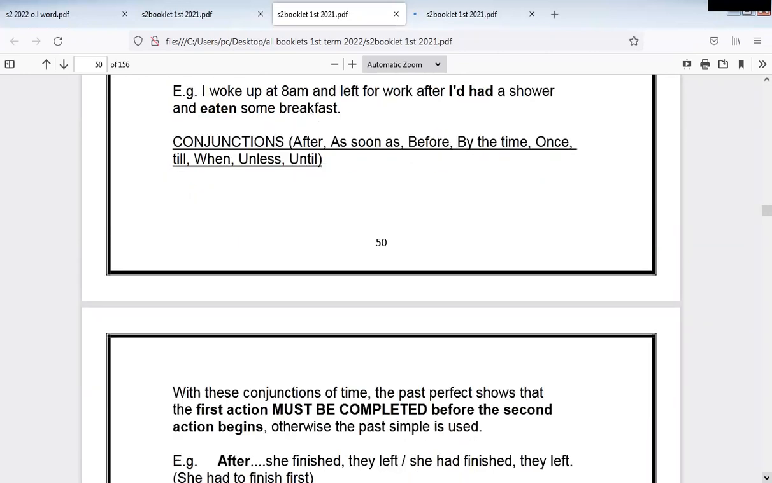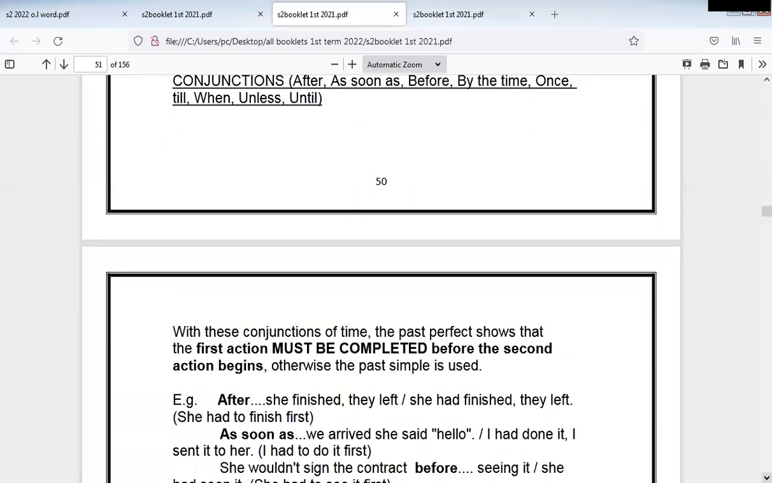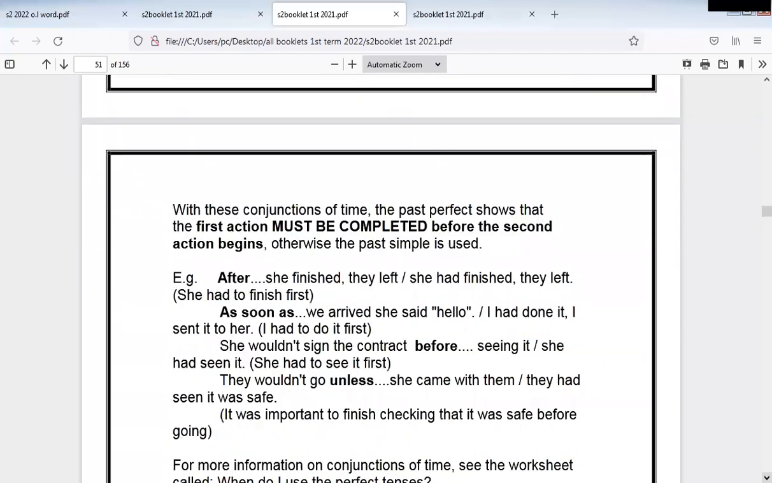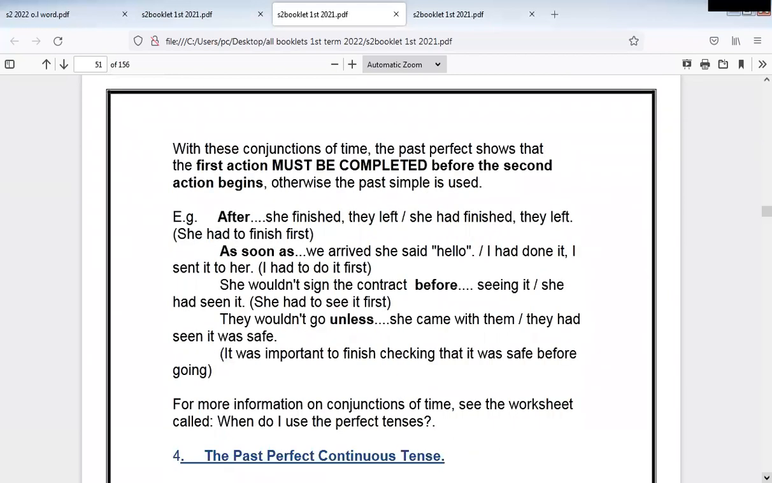Conjunctions: after, as soon as, before, by the time, once, till, when, until, and unless. These conjunctions are used with narrative tenses. We use them when we talk about something that happened or was happening in the past, or explain something in the story, or describe a picture in the past. With these conjunctions of time, the past perfect shows that the first action must be completed before the second action begins. Otherwise, the past simple is used.